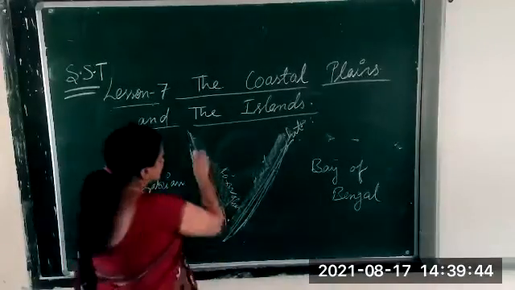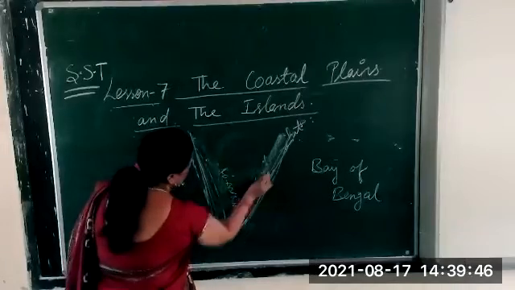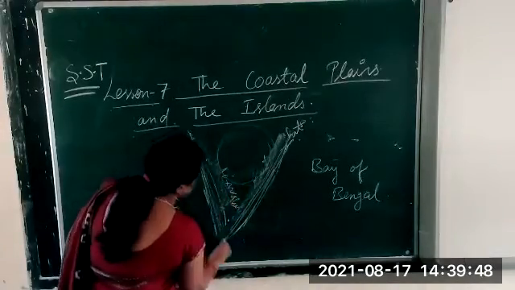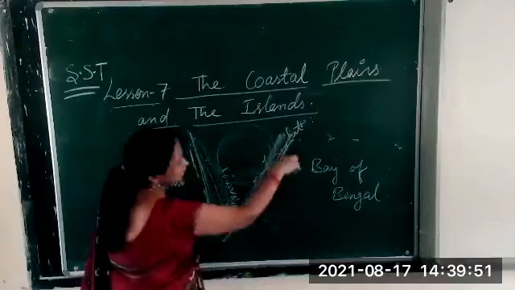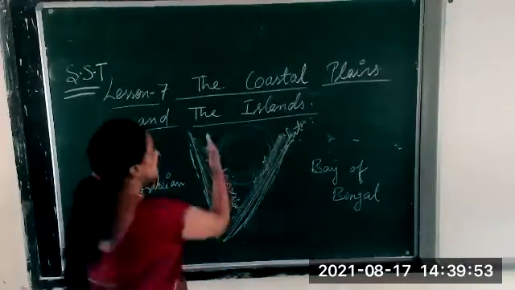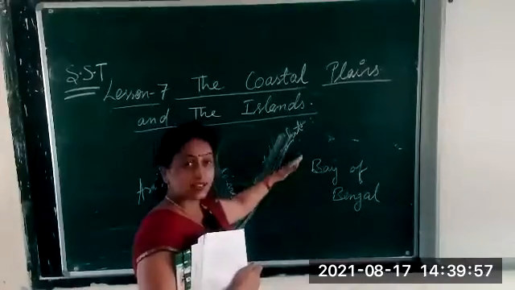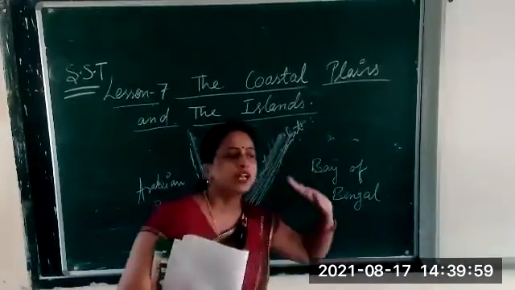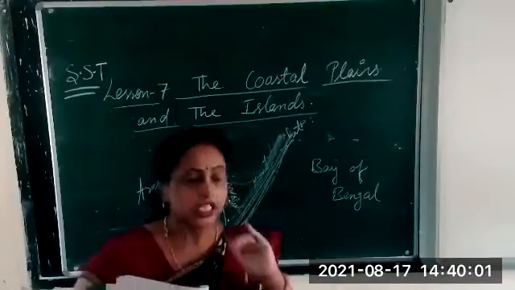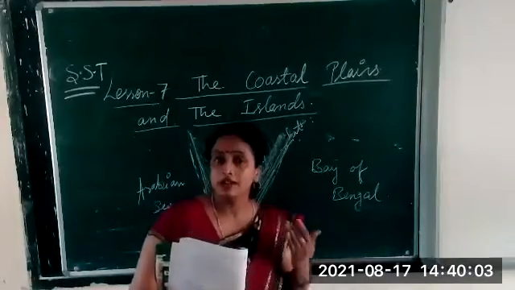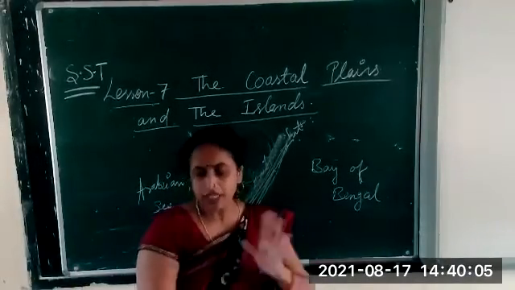This whole plateau region is enclosed by the Western Ghats and the Eastern Ghats. In between the plateaus are there. Clear? So I think you have understood.